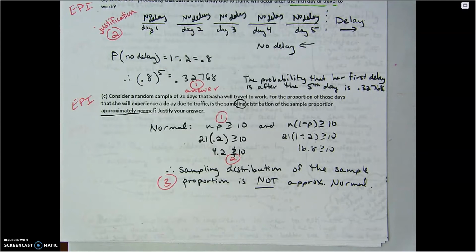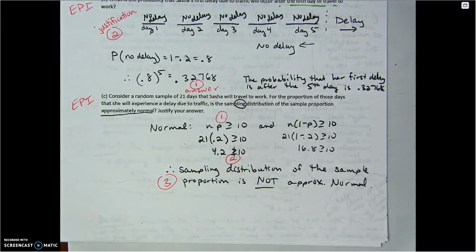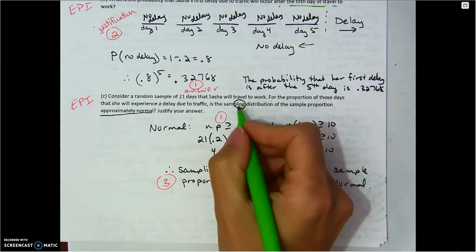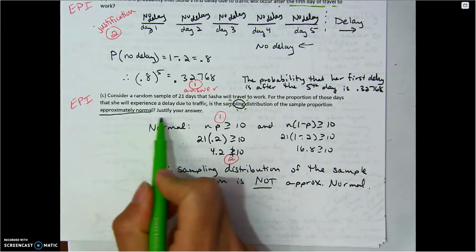Part C. Consider a random sample of 21 days. Okay, so now we're back to a cap. Random sample of 21 days. For the proportion of those days that she will experience a delay due to traffic, is the sampling distribution of the sample proportion approximately normal?